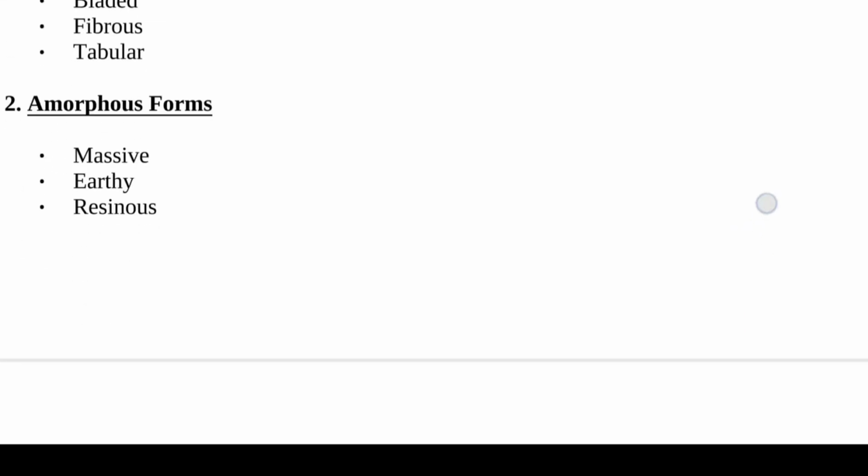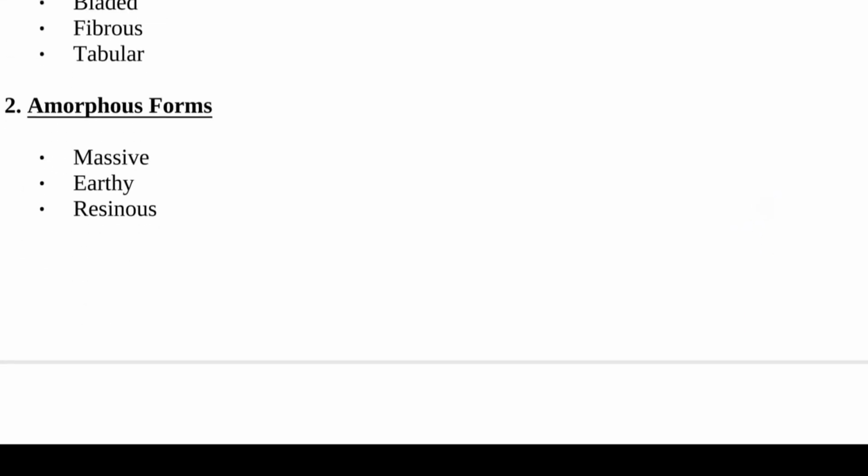Second is amorphous form, meaning they do not have a fixed shape, they look irregular or shapeless. Here are types. Massive means big lump or no structure. Second is earthy, looks like soil or powder. And third is resinous, looks like gums or resins.